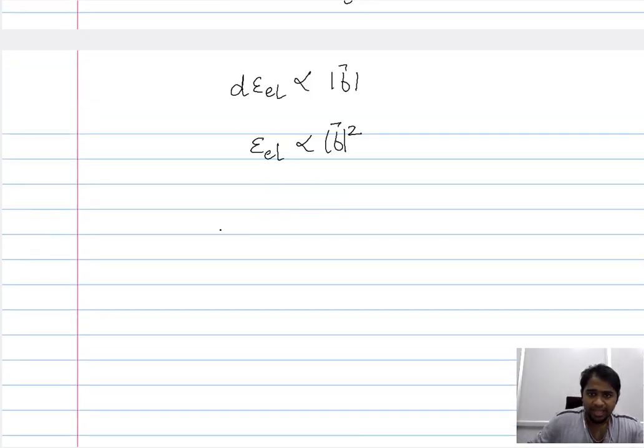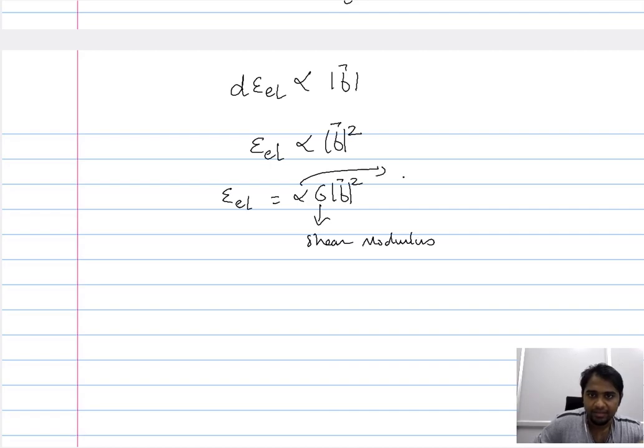So the actual relation is of the form alpha G b square. The b here is the magnitude of the Burgers vector of the dislocations that are involved. Now G is the shear modulus, and alpha is the proportionality constant.